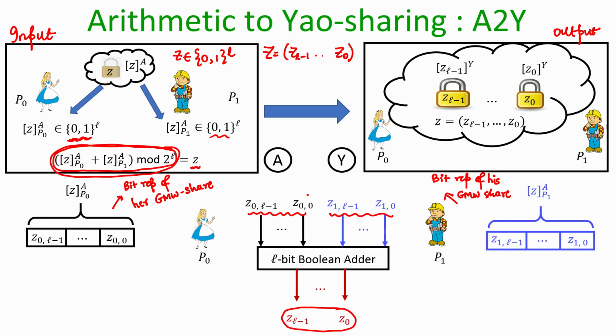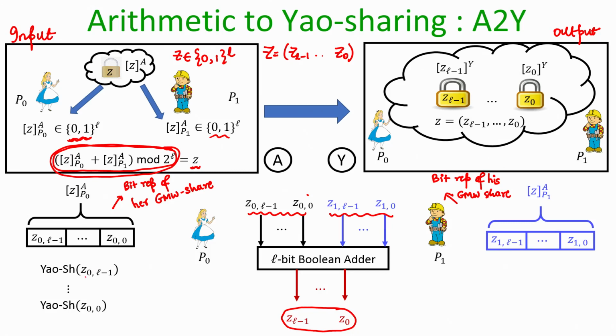So, the idea behind this A to Y conversion is to let Alice and Bob securely evaluate this L bit Boolean adder. What does that mean? That means that even without Alice disclosing the bit representation of her GMW share and without Bob disclosing the bit representation of his GMW share, we would like Alice and Bob to evaluate this Boolean adder, and that too in the Yao representation. So, for doing that, what Alice can do is the following.